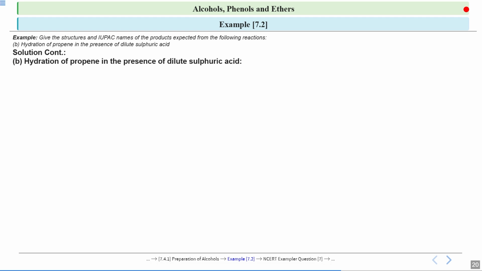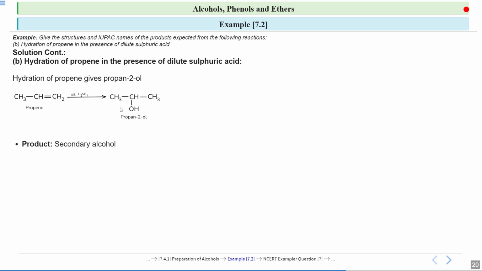So you will first take an alkene, that is propene, and this propene in presence of acid will form an alcohol and it will follow Markovnikov's rule. So to this carbon where there are less number of hydrogens, your OH group will attach, and to this carbon where there are more hydrogens, your hydrogen will get attached. So this is the structure which you get. Remember, this will follow Markovnikov's rule. Your hydroboration oxidation was according to anti-Markovnikov's rule. This is acid catalyzed hydration. So this will follow Markovnikov's rule.